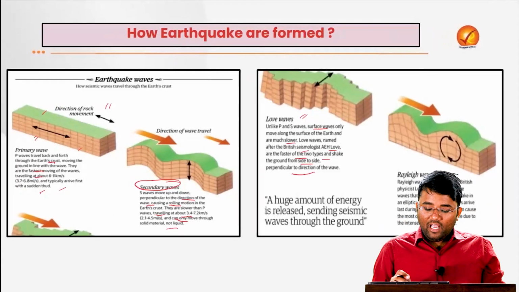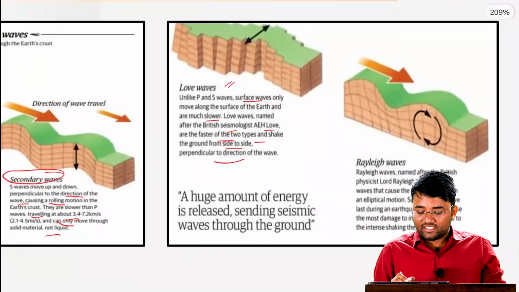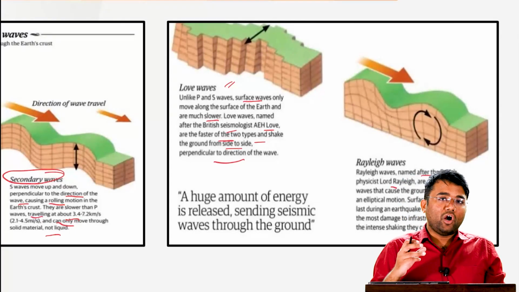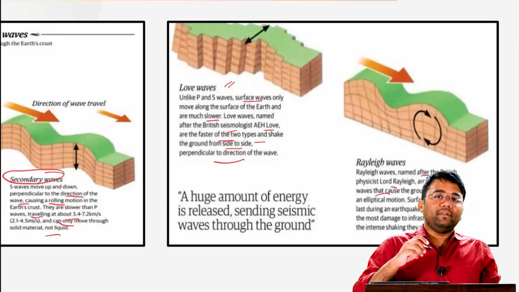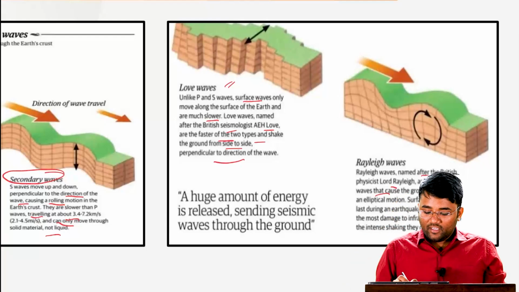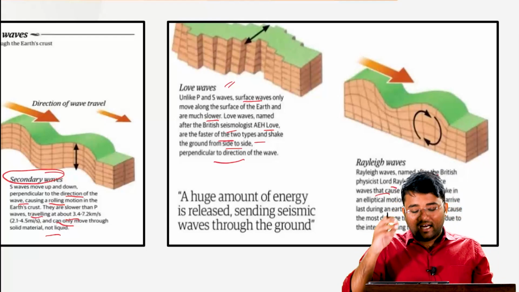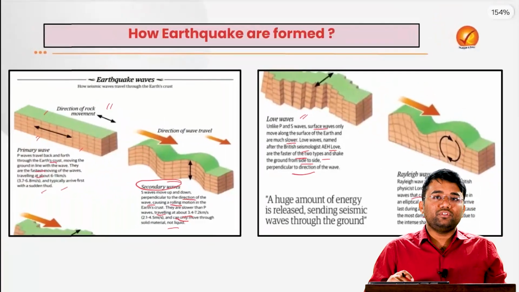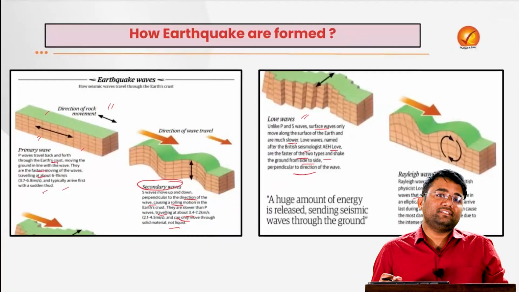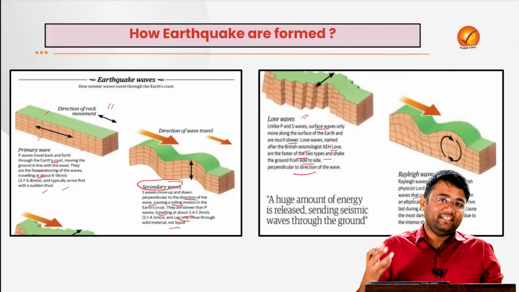And then we have the Rayleigh waves, which are named after the British physicist Lord Rayleigh, and they are the waves that cause the ground to move in an elliptical motion. Surface waves arrive last during an earthquake, but often cause the most damage to infrastructure due to the intense shaking that they cause, that leads to collapse of buildings, etc.